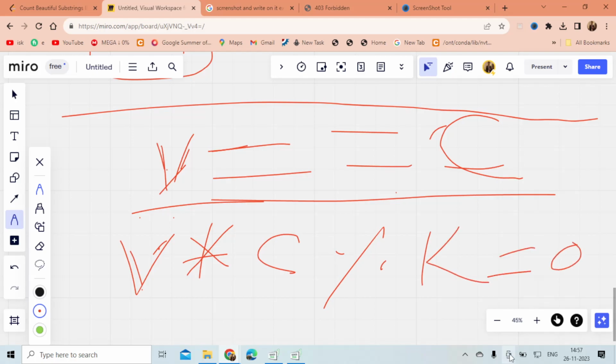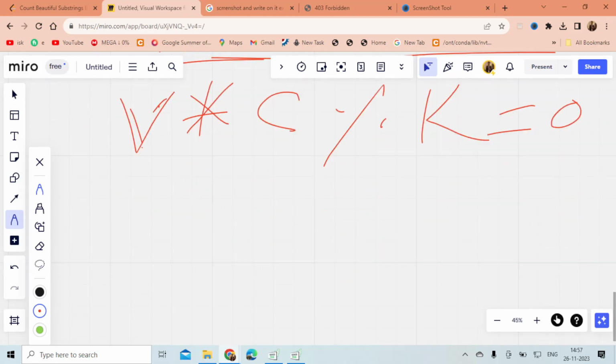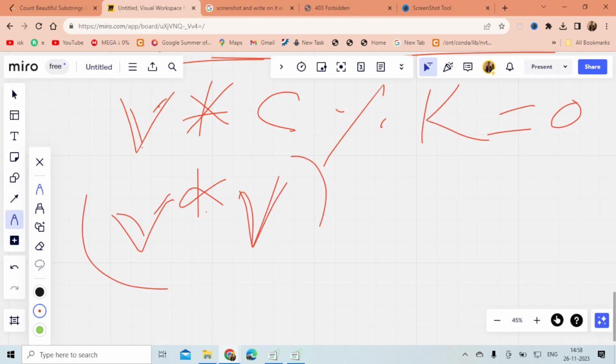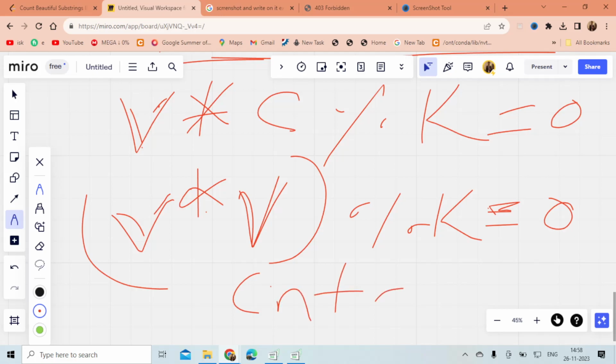Now the count of vowels times the count of consonants mod k equals 0, and we know that the counts of both are equal, so we just have to check if v times v mod k equals 0 or not. If this is the case, we will increase our count by 1. This approach is clear to you.